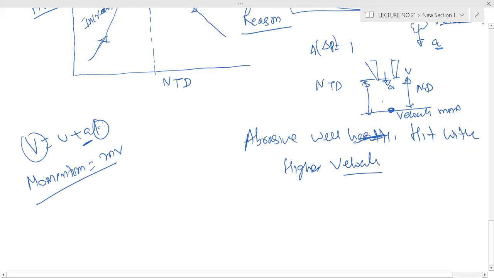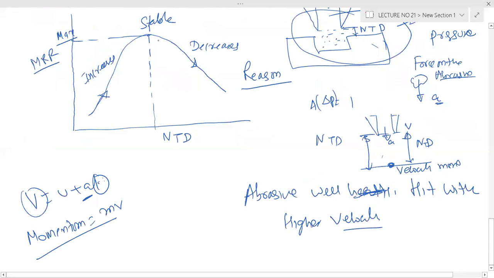This is the reason this part increases. It is coming out with some acceleration, and when acceleration is there, velocity increases. It hits the workpiece with higher velocity and higher momentum, so the metal removal rate increases.